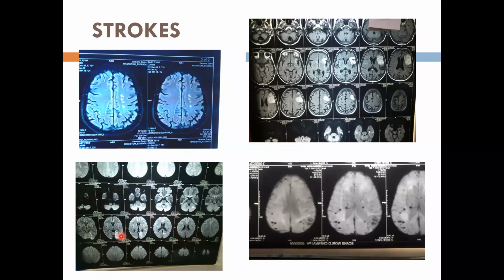Coming to the right bottom image, you're seeing a lot of black round stuff. They are known as microhemorrhages. These occur in patients who have risk factors of stroke. If the number is increasing, then they can go in for major hemorrhages. You have to be very careful. Next slide, please.